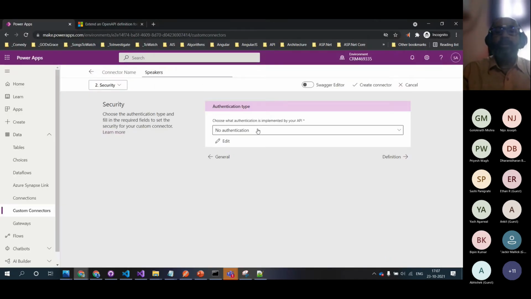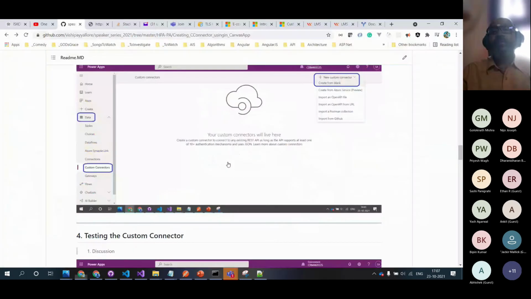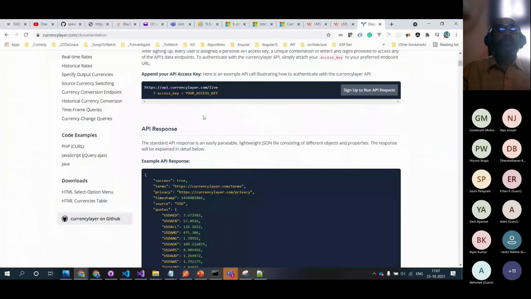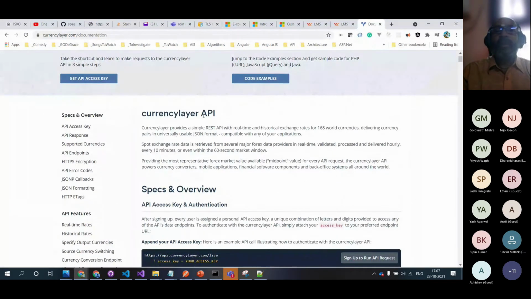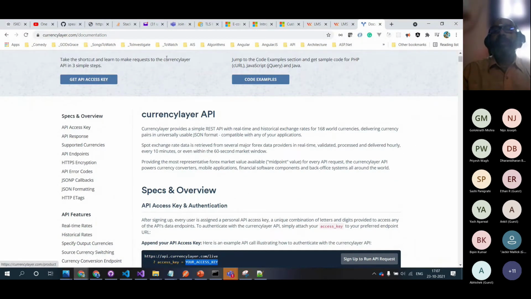And for the security here, we can have no authentication, basic, API key, or OAuth 2.0. This API key is the one we just saw when we went to the Currency Layer API. In this example, you can see that you need to have the access key. That's when you get the API key.